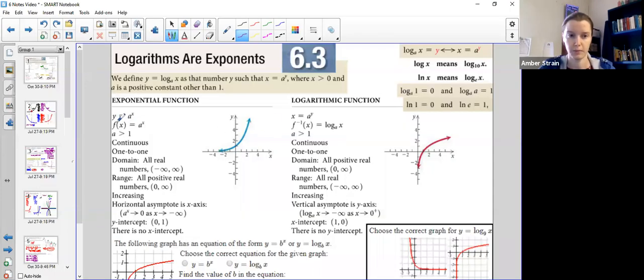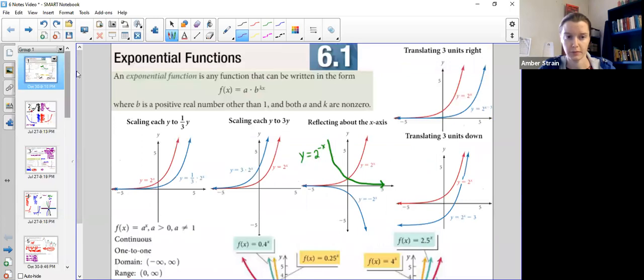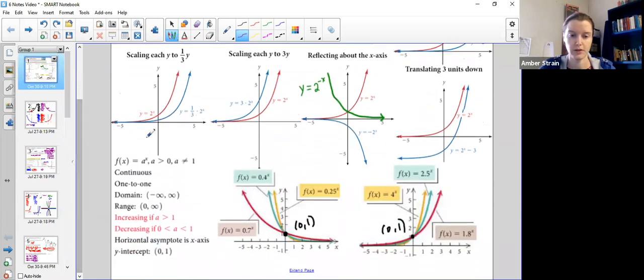Hello, today we're going to cover 6.3 in college algebra. So far in chapter 6, we've learned about exponents. We talked about their important features, how they were continuously increasing from left to right as long as our base was a regular, normal, greater than one base.